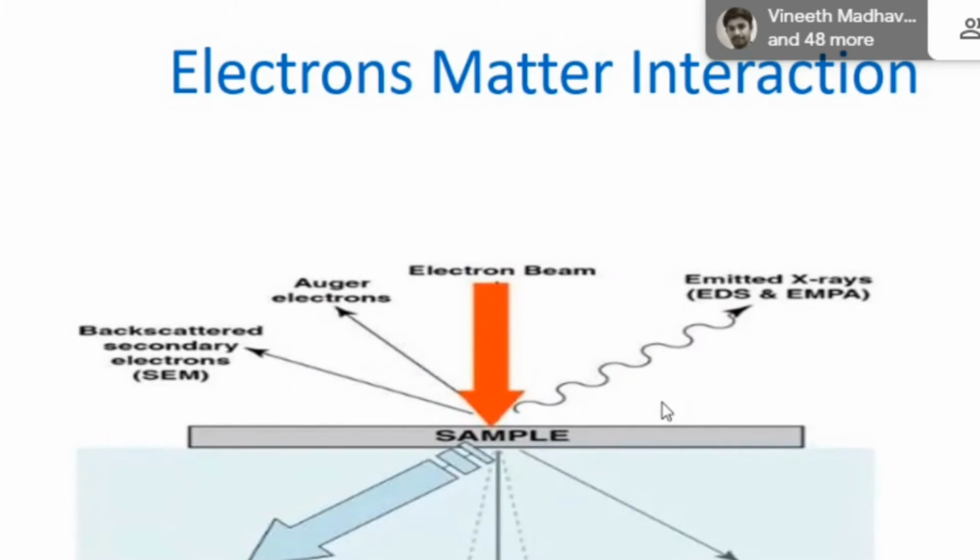This is the principle of how the electron interacts with the matter on the surface, basically morphology studies. In scanning electron microscopy, scattered electrons are recollected.